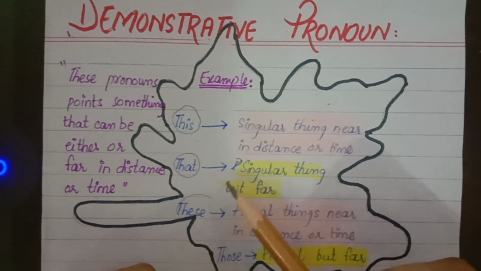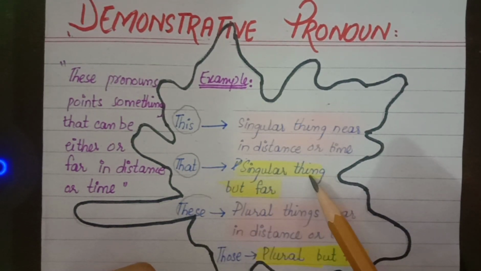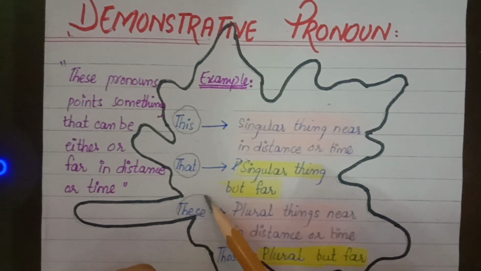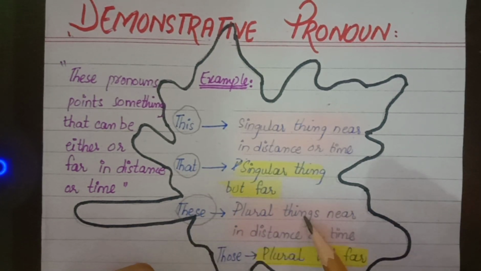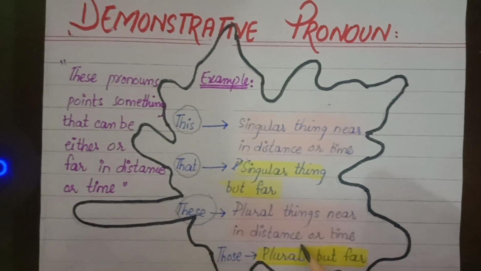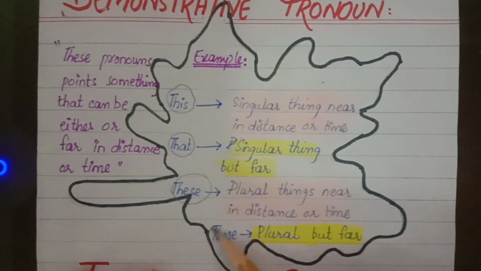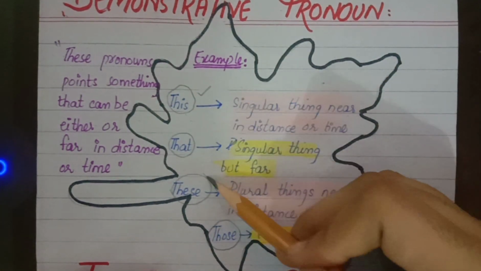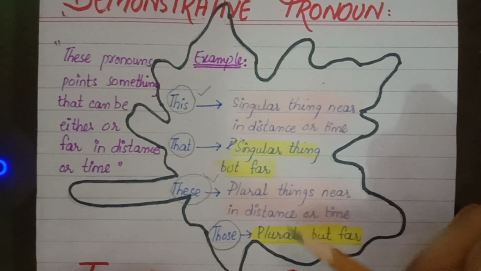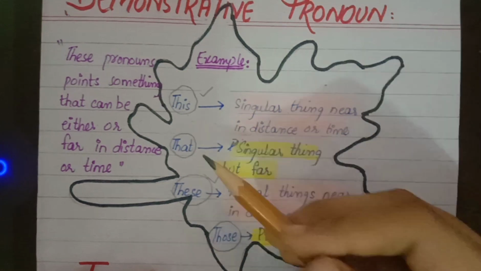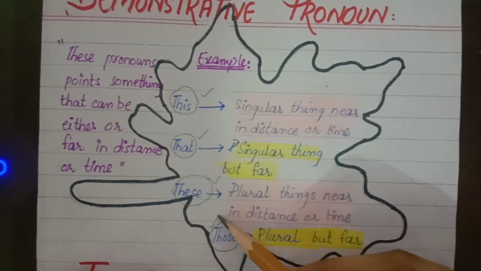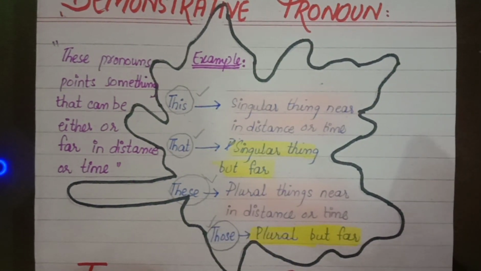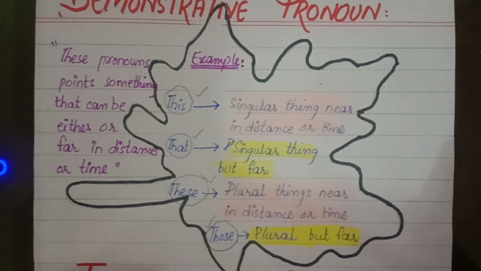That we use for singular things but far. These we use for plural things which are near in distance or in time to us. Those we use for plural things but far. So this and these are used for near things in singular and plural form, and that and those we use for singular and plural things but far.